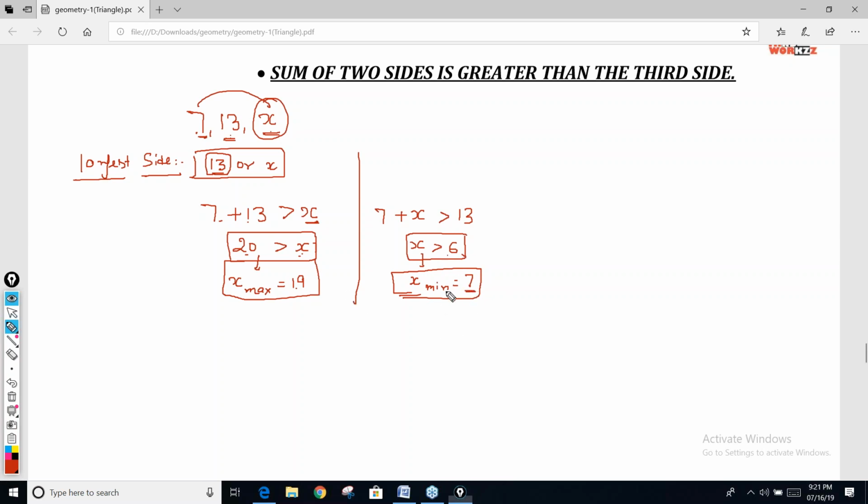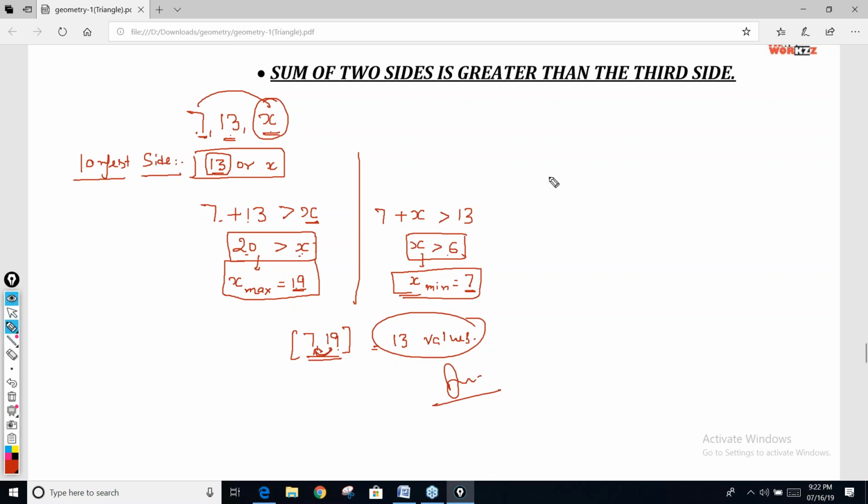The minimum value of x can be 7, the maximum value can be 19. So x can take all the values from 7 to 19. How many values from 7 to 19? 13 values. And the easy way to count it: take the difference plus 1 straight away. The difference is 12, plus 1 because both the values are included. That is the answer, guys. So x can take all the values from 7 to 19.